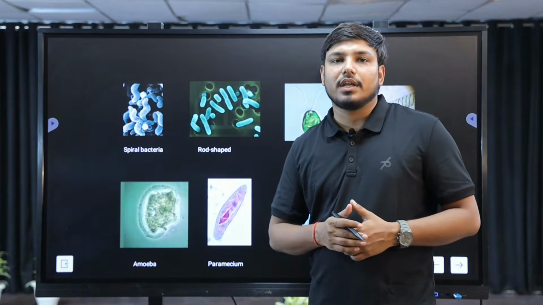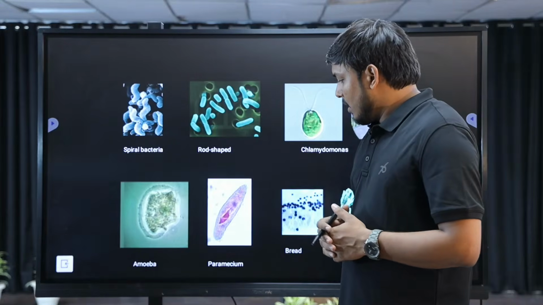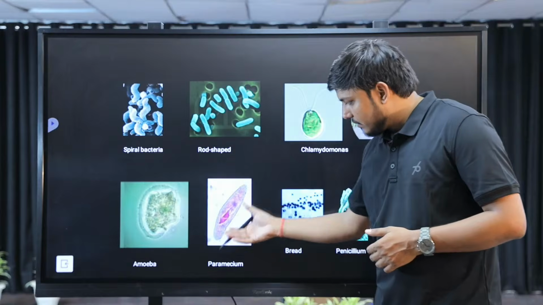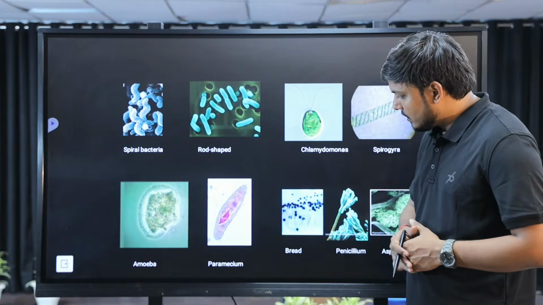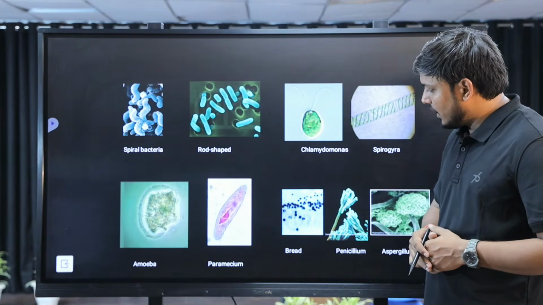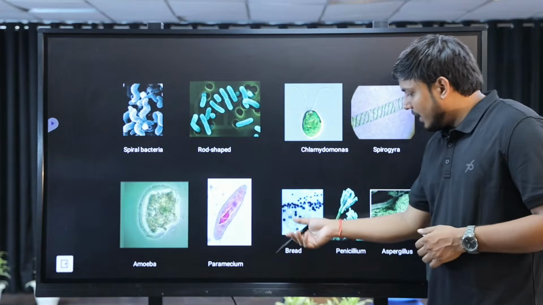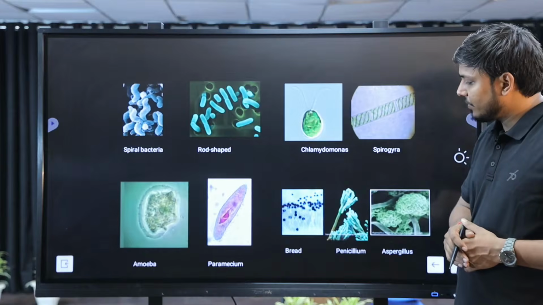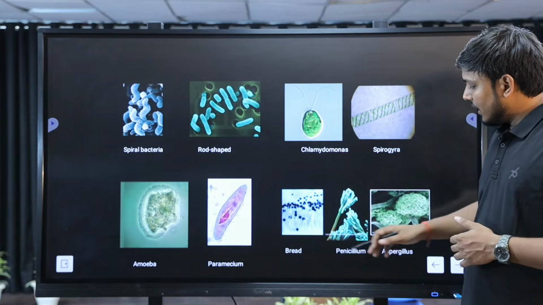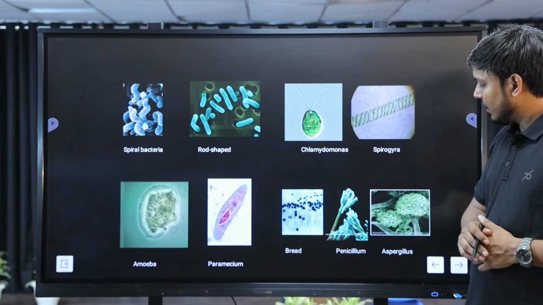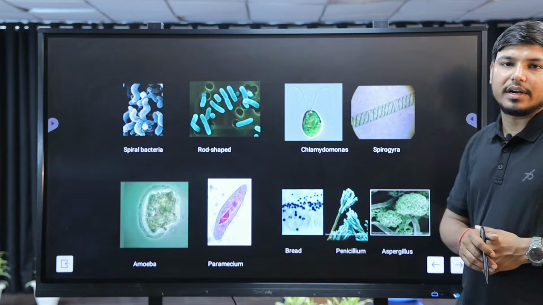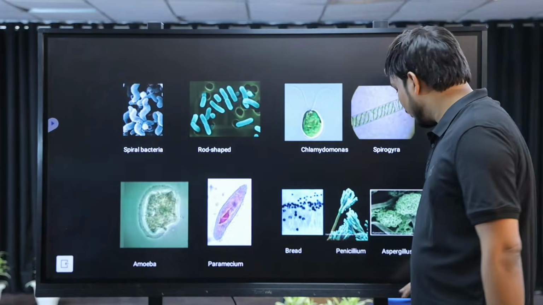They come in the category of protozoa. You can see the clear image here. This is a live image of paramecium which we have seen under the microscope. Then there is a kind of fungi, the bread mold fungi, you can see here. Then Penicillium, then Aspergillus. These are examples of the four categories of microorganisms.